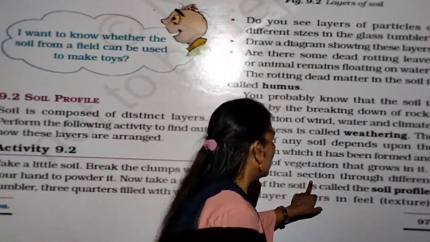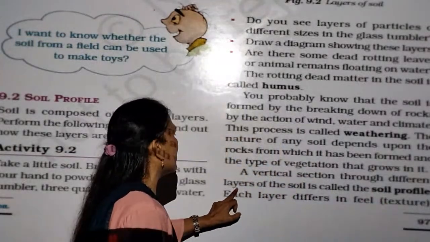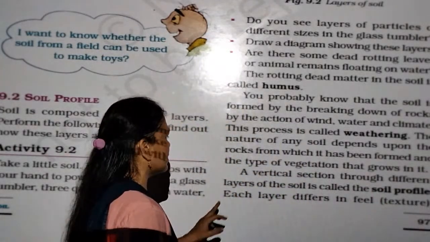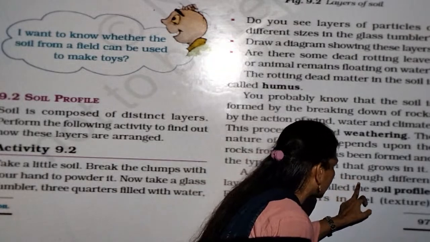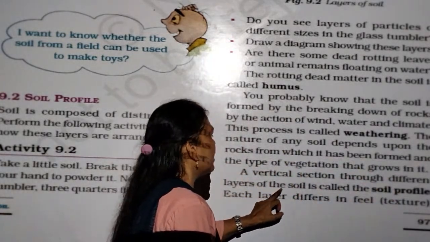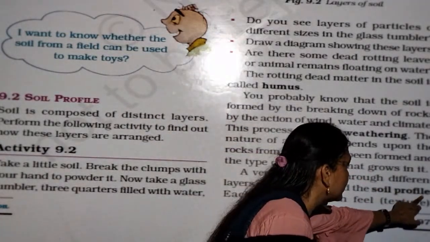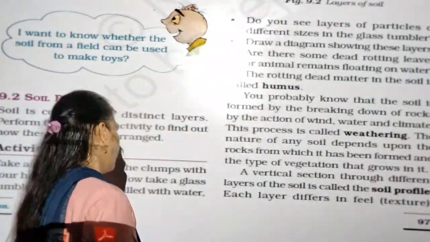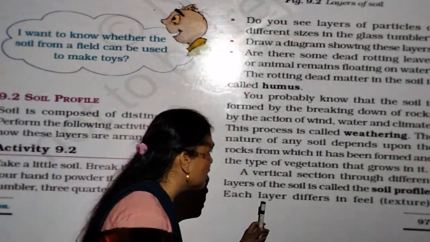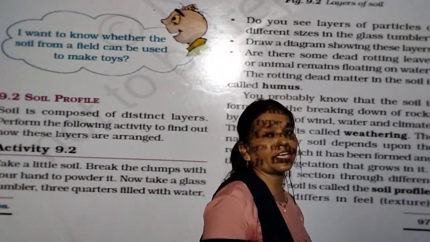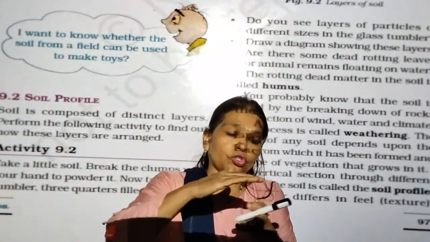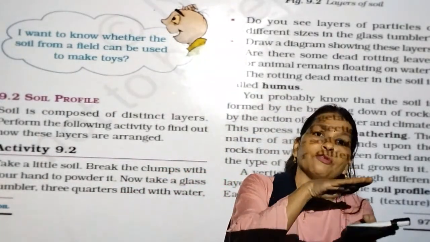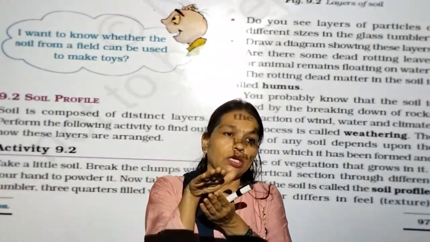A vertical section through the different layers of the soil. Pay your attention. A vertical section through the different layers of the soil is called the soil profile. Now we will read what the soil profile is. Each layer has a different feel and texture. With different types of soil, you have to touch it, like you have to touch the sandy soil.